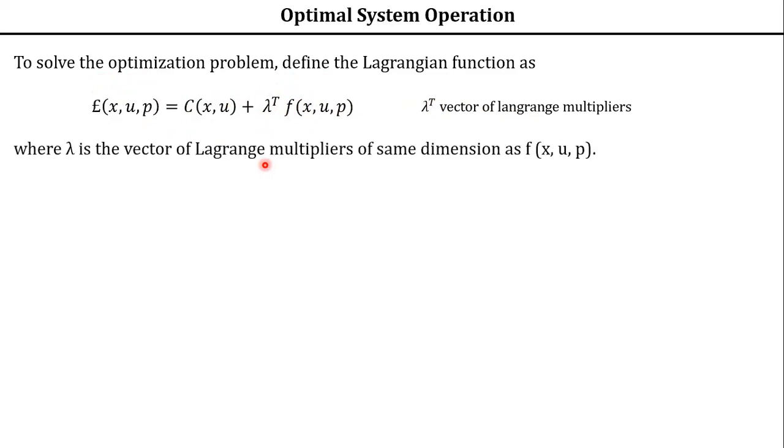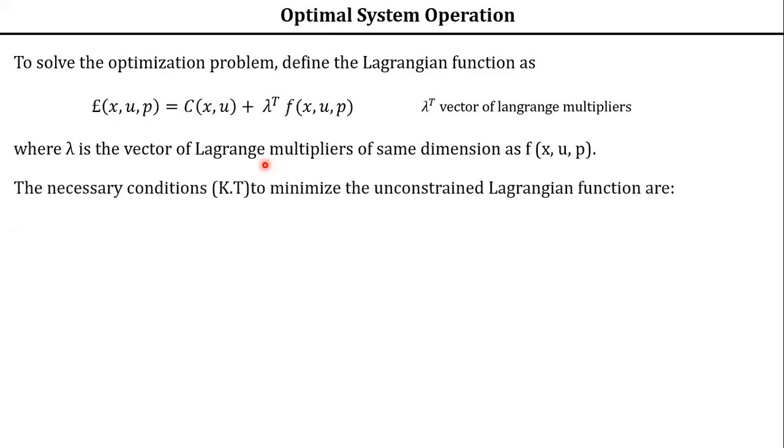Now let us see. Lambda is the vector of Lagrangian multipliers of the same dimension as f of x comma u comma p. That's what I said. Now Kuntakar condition. I have explained it already. What is the difference between necessary conditions and sufficient conditions? I don't know whether you have studied this in control systems.